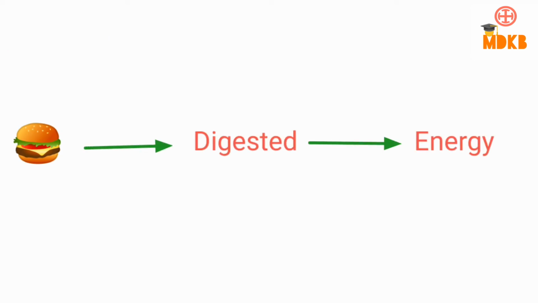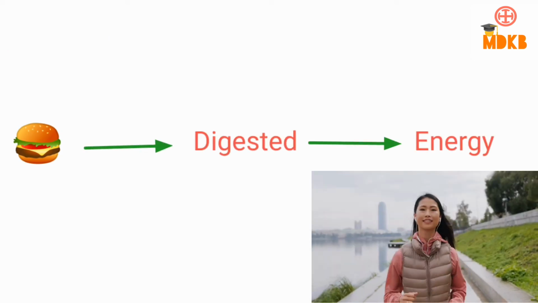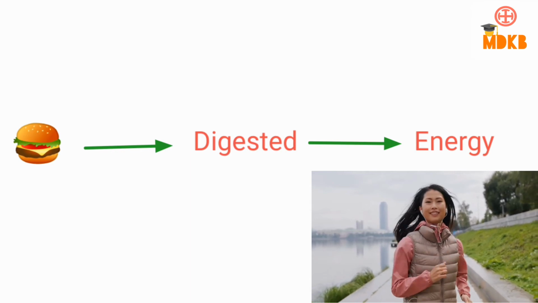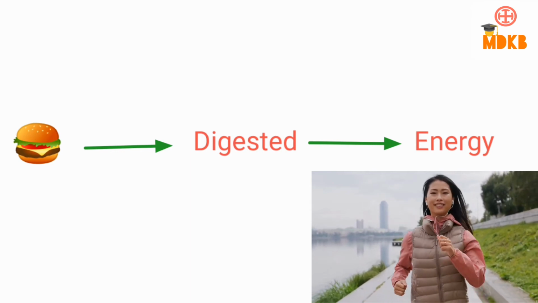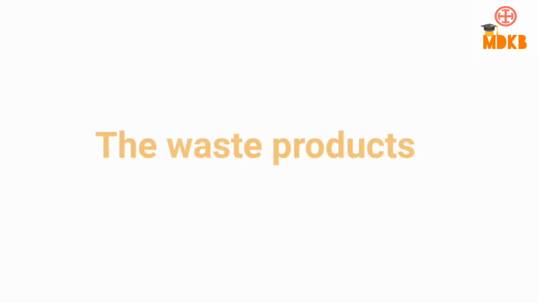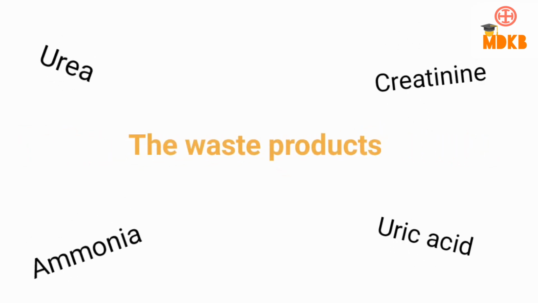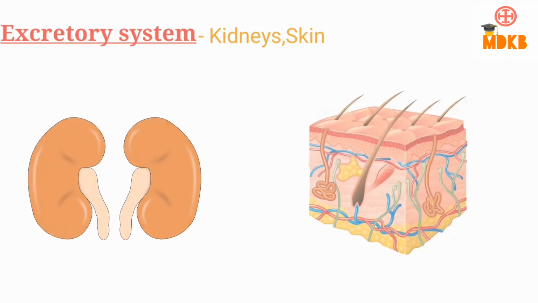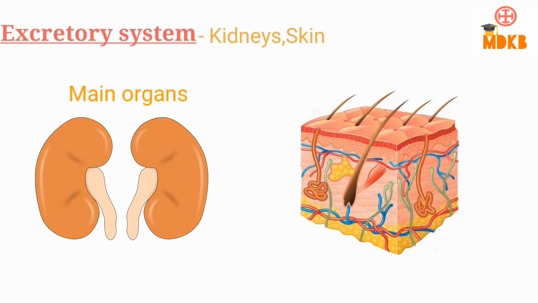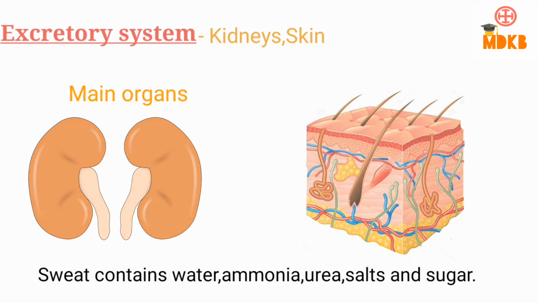So now, as the food we eat is digested and the nutrients are getting inside of our blood, we use them to perform our daily activity. But there is one thing left to consider: the waste products. Those need to be excreted from our body as soon as possible. Thanks to our excretory system, the kidneys and the skin, which are doing the job in time. Although the kidneys are the main organs of this system, the skin also excretes waste in terms of sweat.